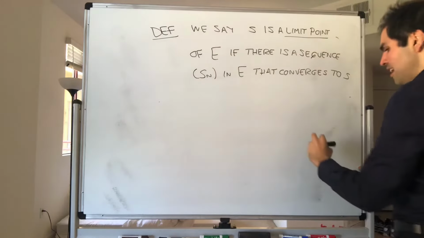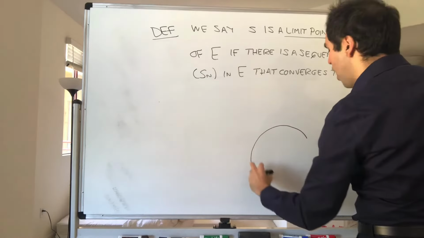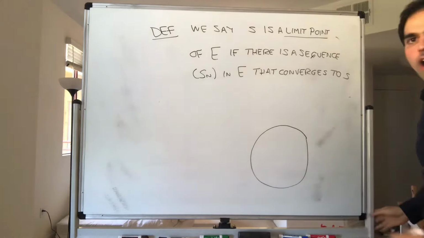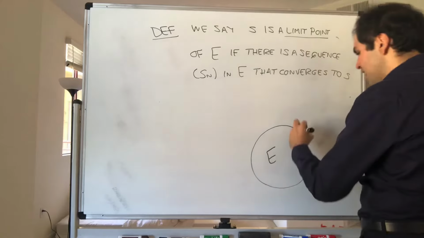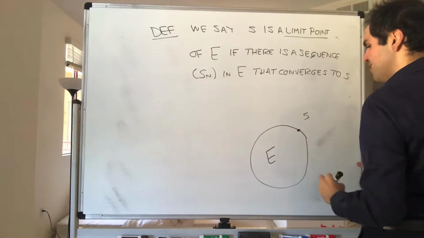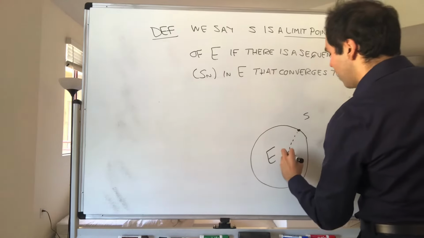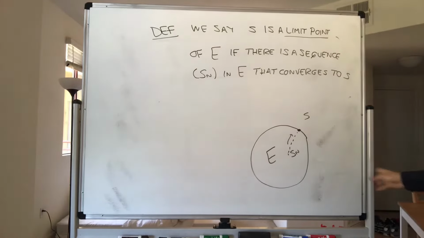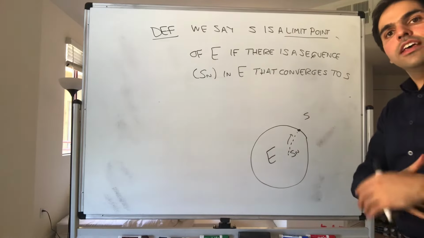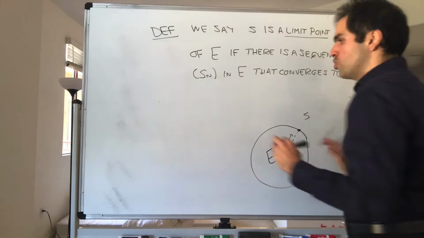In other words, a limit point is just a possible destination of a train in E. So if this is E, then we say, for instance, s is a limit point if you can find some sequence s_n that converges to s. And the set of all limit points, we'll call it E bar, or the closure of E.